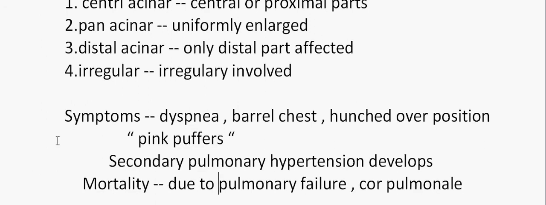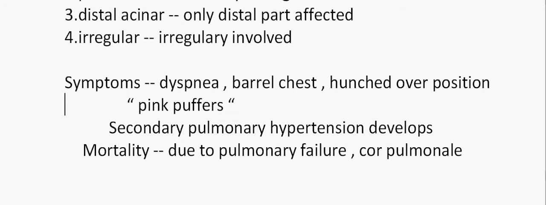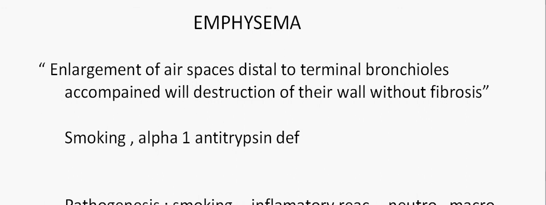And eventually in emphysema there is secondary pulmonary hypertension which develops because when there is decreased diffusion capacity, the pulmonary arteries constrict. So in severe cases of emphysema, there is constriction in many places of the lungs which would increase the pulmonary hypertension, and death resulting from emphysema is probably due to pulmonary failure and cor pulmonale, which is the right ventricular insufficiency. So that would lead to death in cases of emphysema.